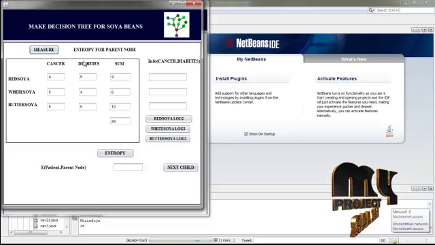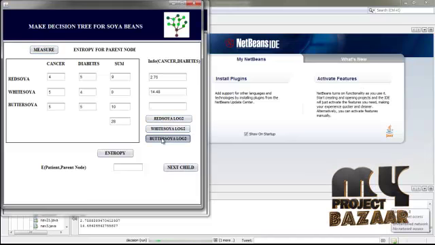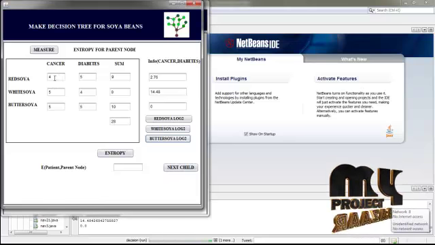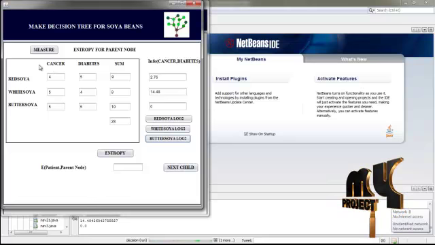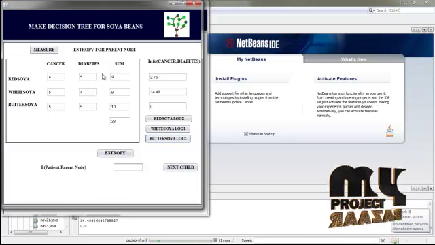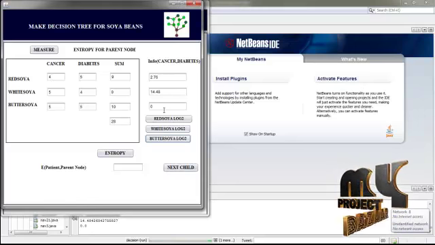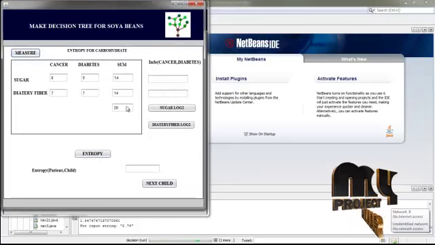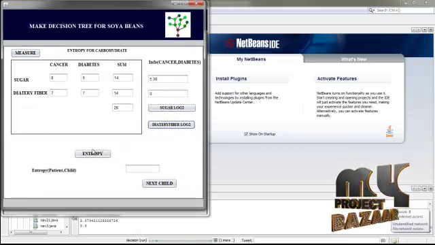We have measured the entropy for all parent and child nodes, the cancer and diabetes. That means we find the support count, the red soya that is used for cancer and diabetes, and the overall sum, and then we find the probability and log 2 and find the entropy, as well as we identify for all the child nodes.